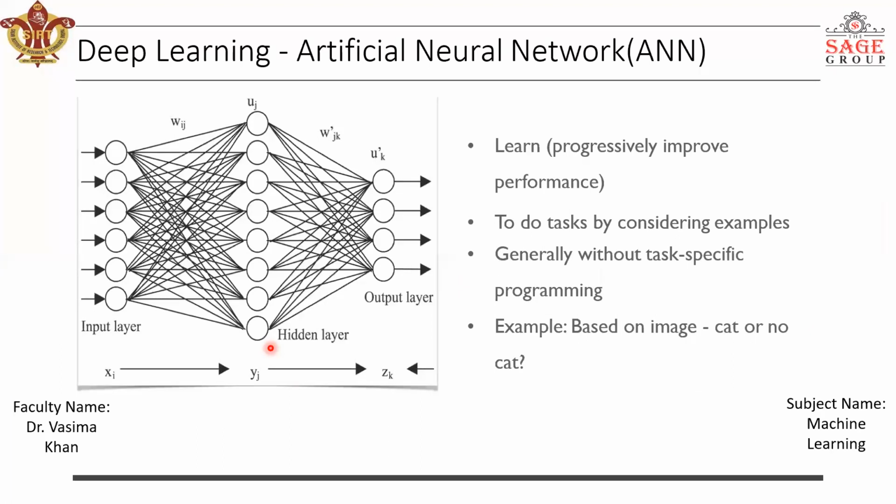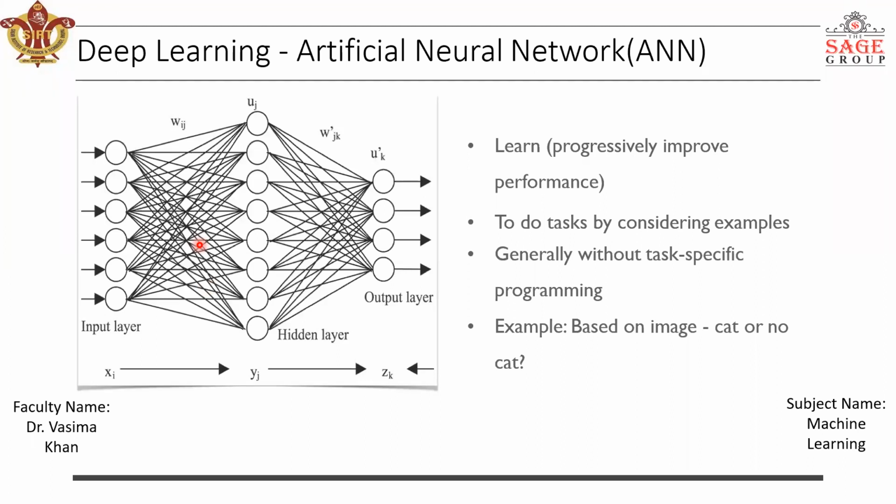Now if I talk about deep learning, deep learning is about implementing machine learning using the concept of artificial neural network. That means the network you are seeing here is an artificial neural network, and you are using this concept so as to achieve machine learning. This is known as deep learning. And why is it known as deep learning? Because deep learning is basically when an artificial neural network has multiple hidden layers.